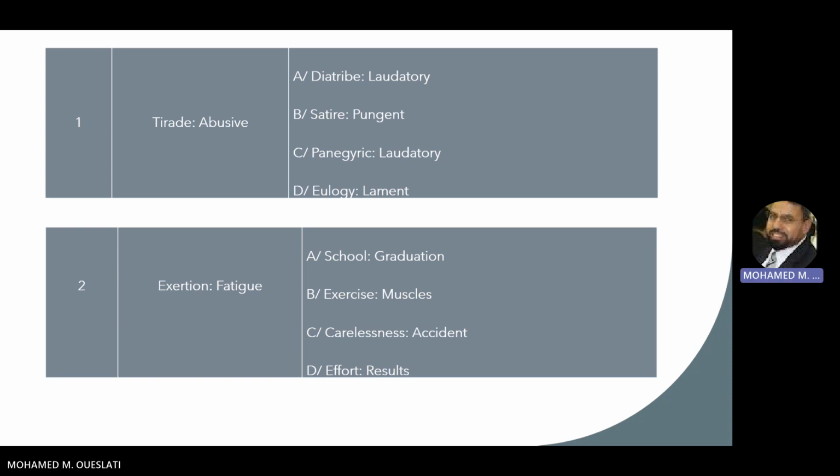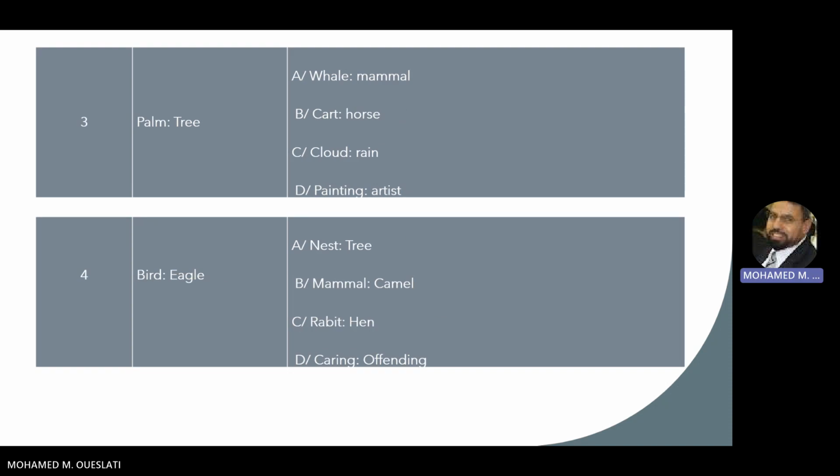We move to the next case. So the third one, which is palm, tree. So here we say that the palm is a tree.